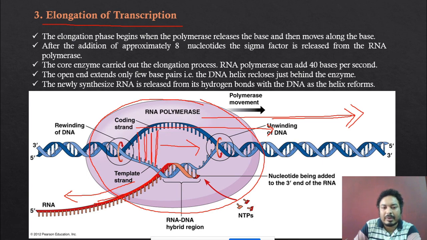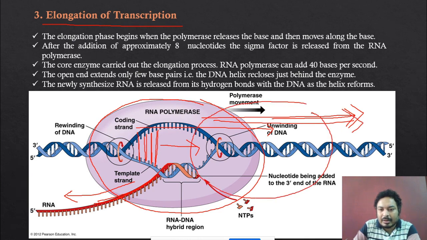Rejoining of DNA occurs over here, because the RNA polymerase is moving from this point to this point. Suppose it moves in this direction, this area is free. Now in this free area, the DNA again rejoins.